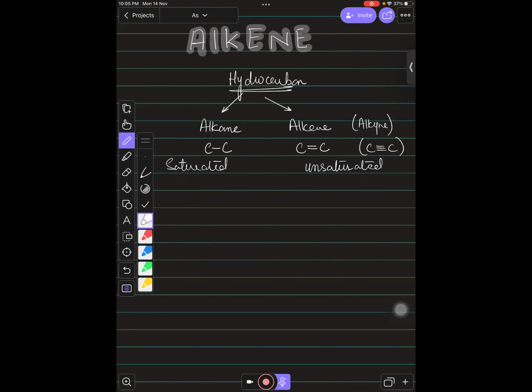So we know that the general formula of alkane was CnH2n+2. The maximum capability of carbon to form bonds is this. If someone asks the maximum number of hydrogens that can bond with carbon, the maximum is 2n+2, right? For example, you have 18 carbon. The maximum hydrogens you can attach is 2 times 18, which is 36, plus 2, which is 38. No more than 38 hydrogens can be attached.